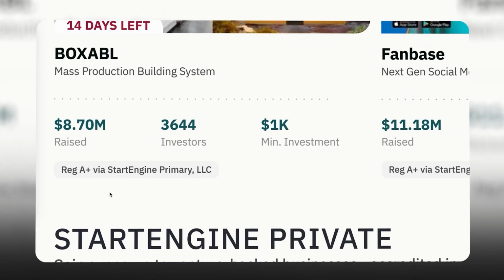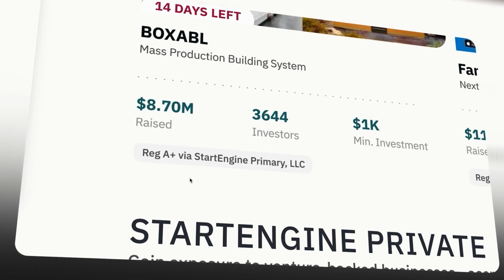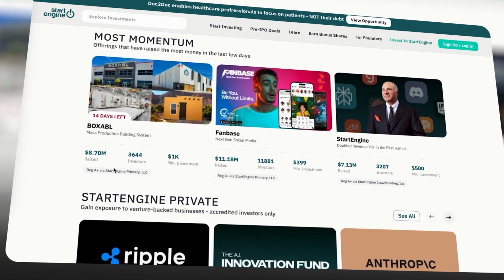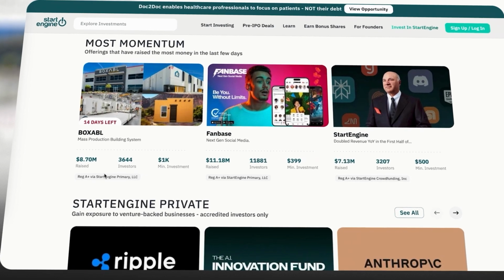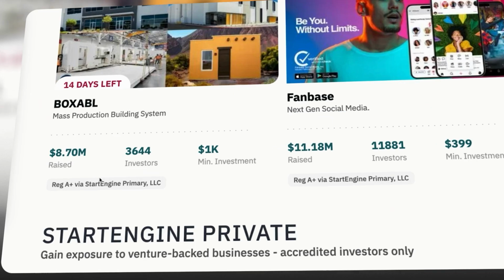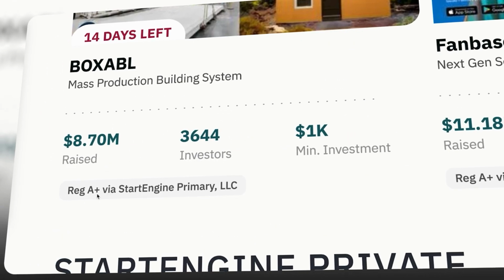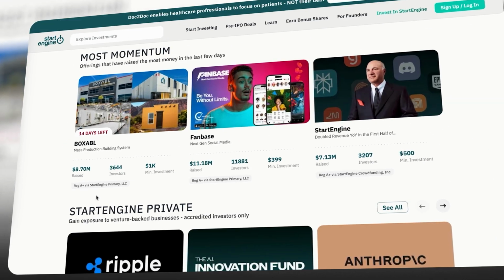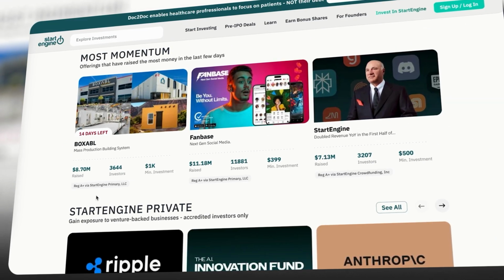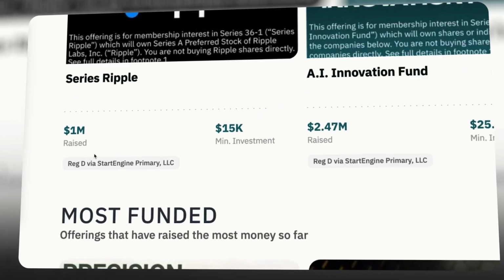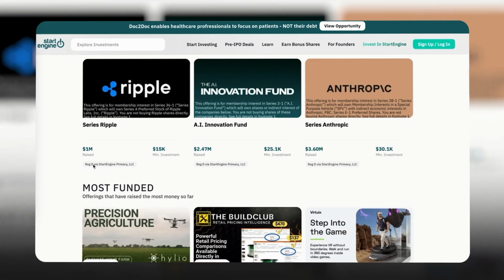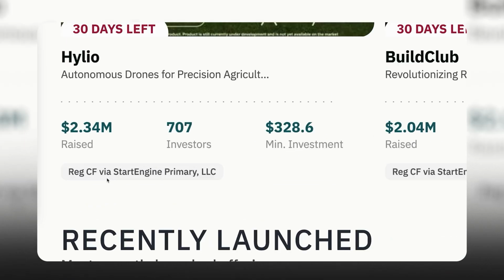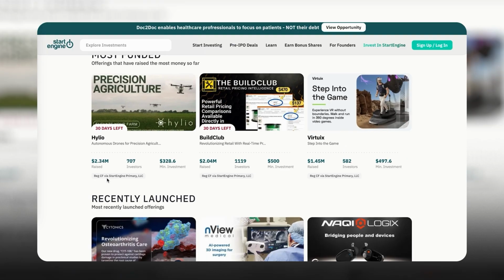If we zoom in here, I know it's a little bit small text here. If we zoom in here, we can see a couple of different ways in which you can raise money on StartEngine, or as an investor, you can participate in new startup raises. So the first one is going to be called Reg A+. Reg A+ is the first type of regulation which you can participate in when it comes to being an investor on StartEngine. The next one is Reg D. So I want you to remember that, Reg D. And number 3 is Reg CF, also known as Regulation Crowdfunding or Title III of the Jobs Act.